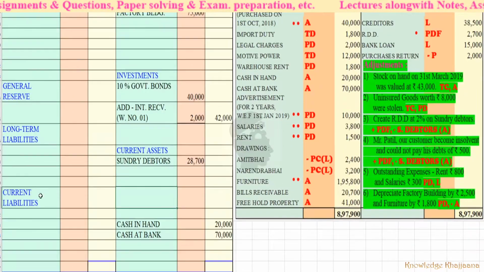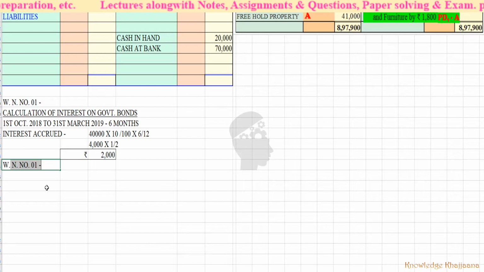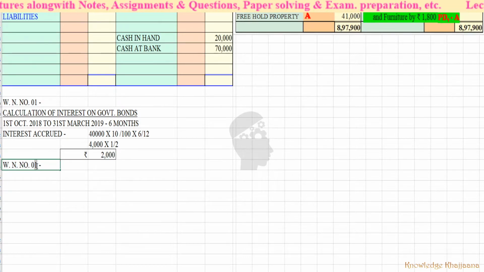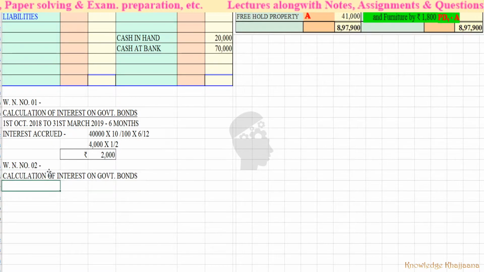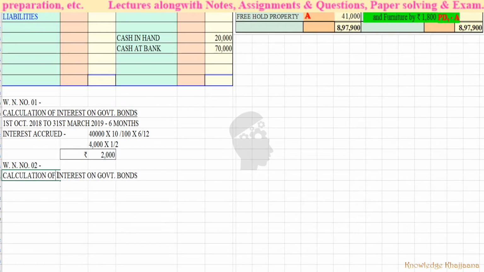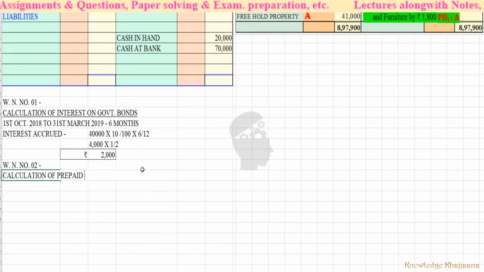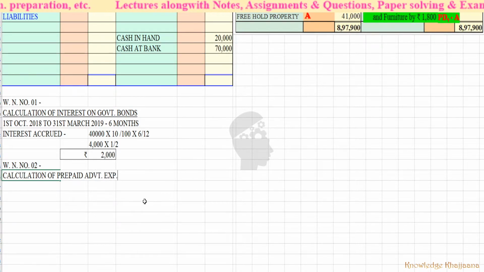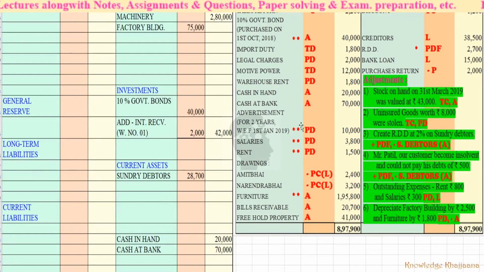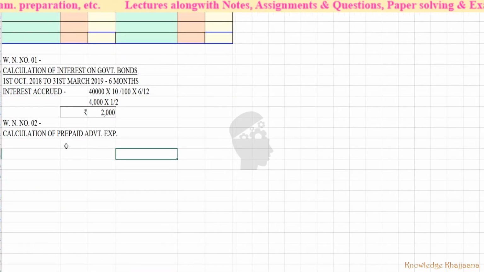See, for that we will write working note number 2: calculation of prepaid advertisement expenses, right? Because 10,000 has been paid for 2 years, right? It is a contract of 2 years, okay? So, how to calculate the prepaid advertisement expenses? Let's start.